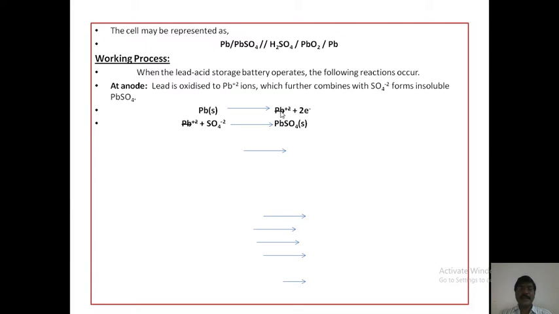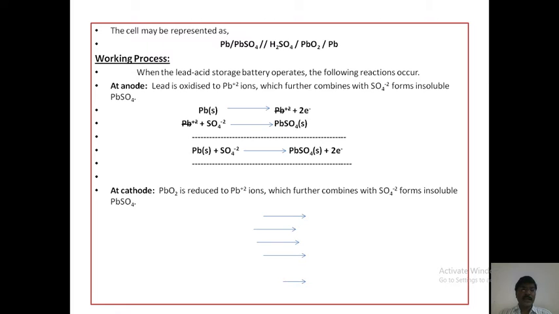Further, these lead ions combine with sulfate ions from the electrolyte solution to give lead sulfate. The total anodic cell reaction can be written, with Pb2+ cancelled, as Pb plus SO4 2- gives PbSO4 plus 2 electrons. This is the total reaction at the anode.